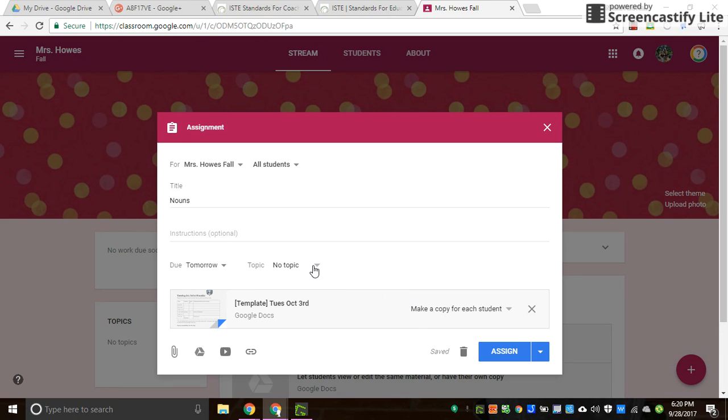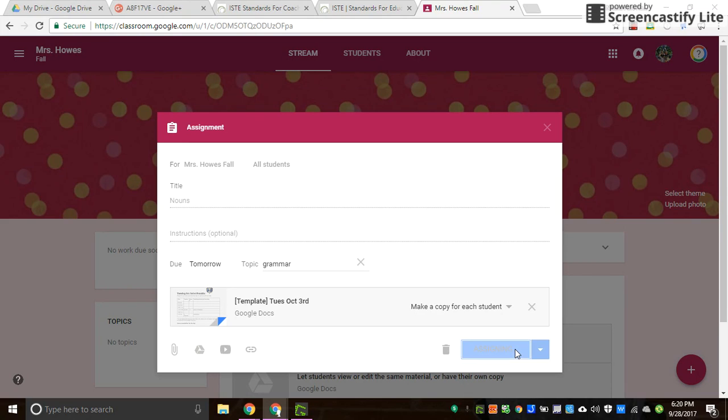And one final piece that I forgot to share is in creating a topic. So here, this would be like a label that you could do, and those will show up later as an easy way to find the assignments later for your students. The final piece is that you can assign it immediately, you can schedule it for a later date, or you can save it as a draft and come back to use that. I'm going to go ahead and assign it just by clicking that blue button.